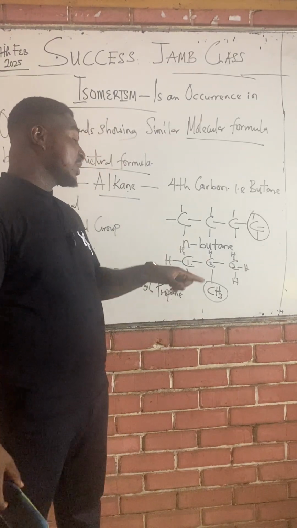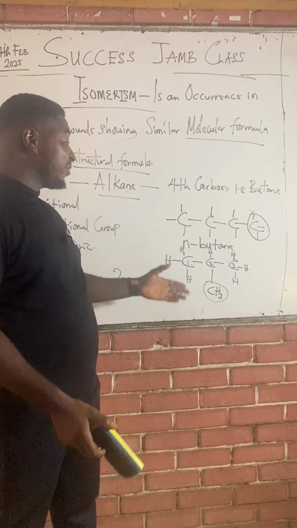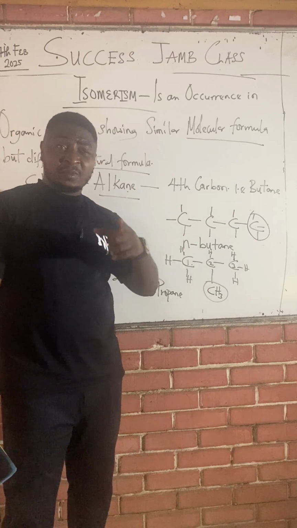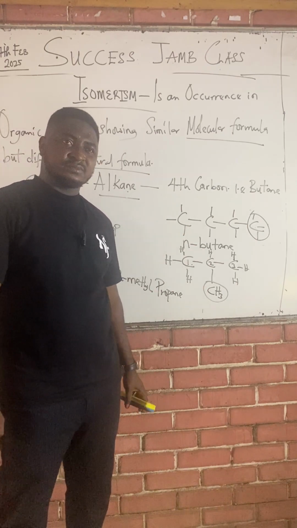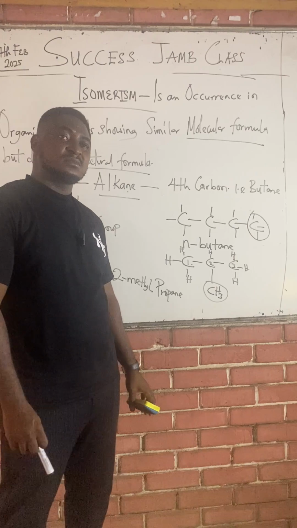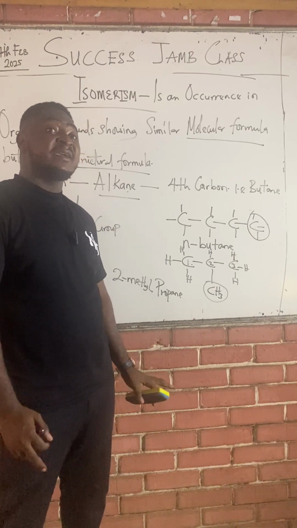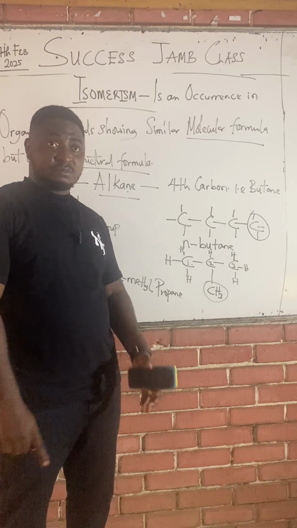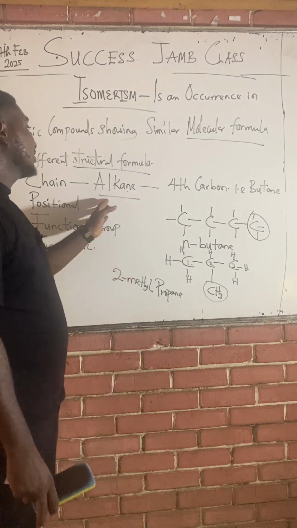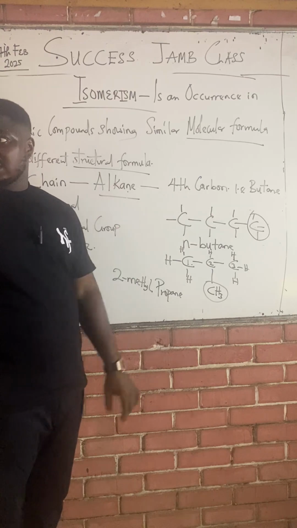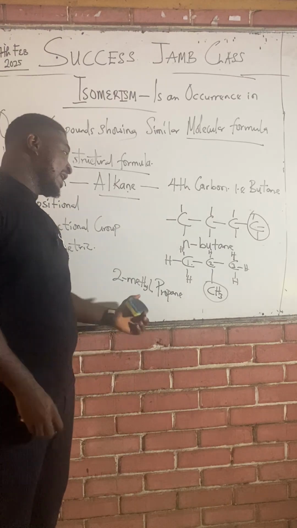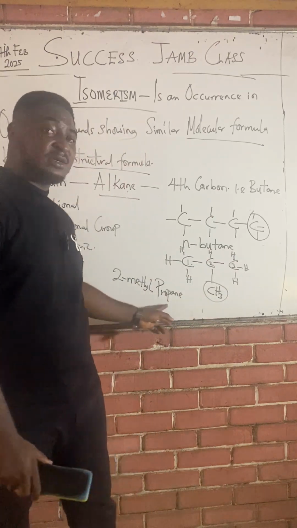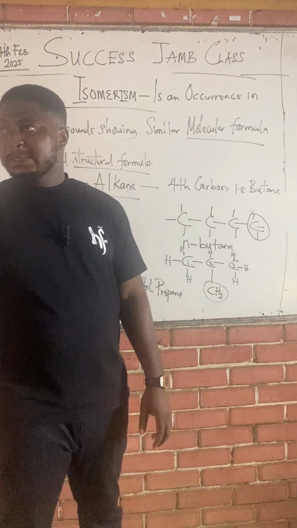The first isomer of butane is butane itself. The straight chain form of butane is the first isomer of butane. The first isomer of every organic compound is the organic compound itself. In the alkane family, methane, ethane, propane do not exhibit isomerism. So butane is the first. As I say, isomerism starts from the fourth carbon. So the two isomers of butane are N-butane and 2-methyl propane.